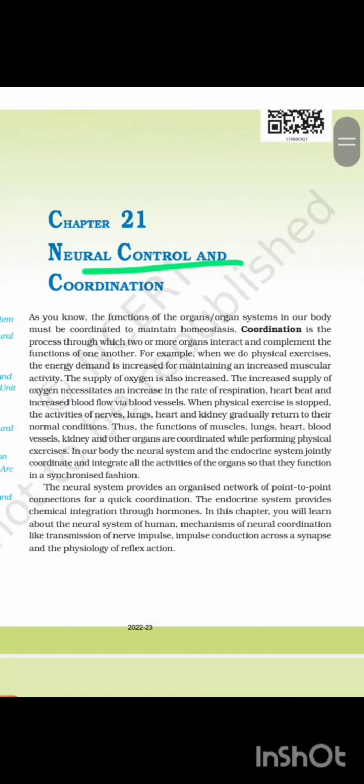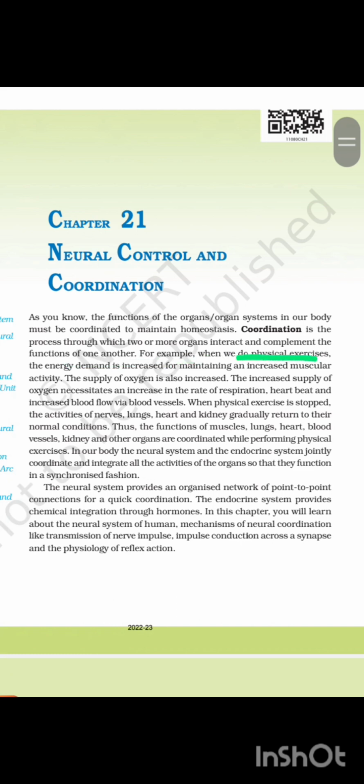Chapter 21: Neural Control and Coordination. As you know, the function of the organ systems in our body must be coordinated to maintain homeostasis. Coordination is the process through which two or more organs interact and complement the function of one another.